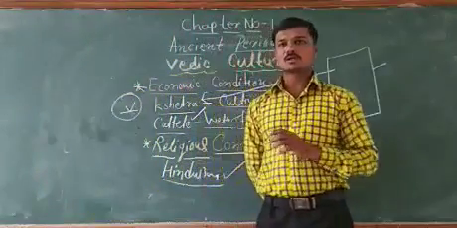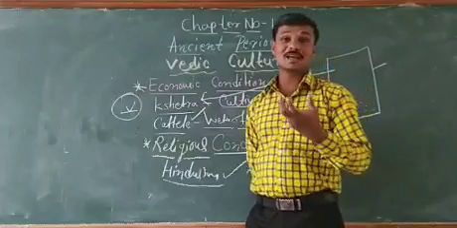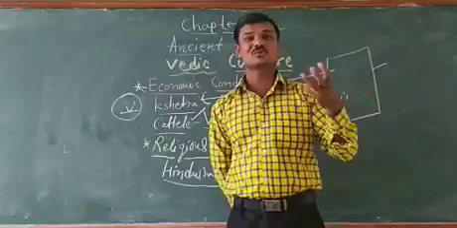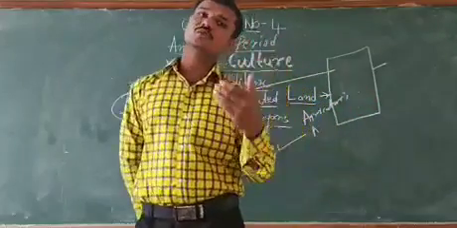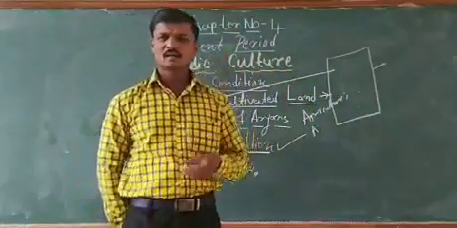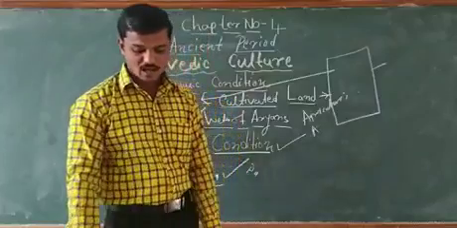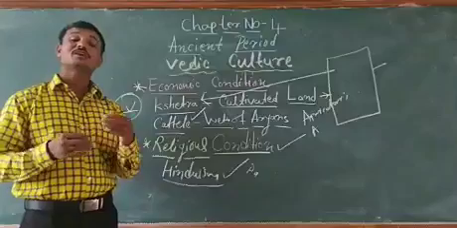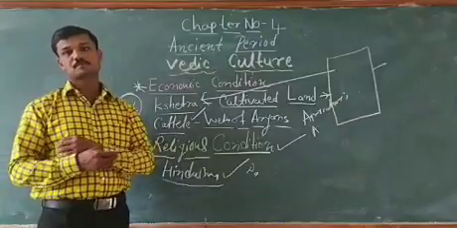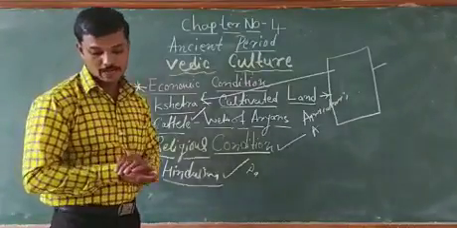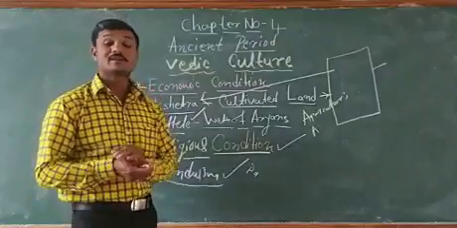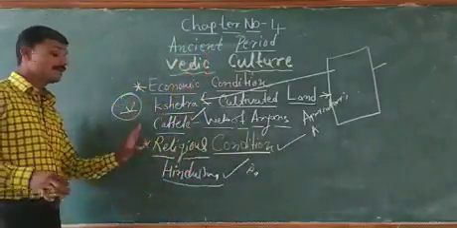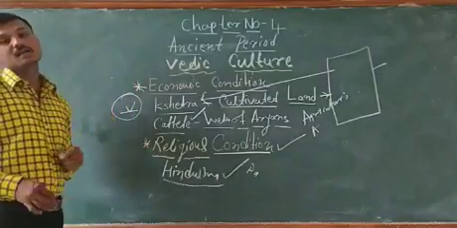To praise the gods, they composed different shlokas, whatever shlokas are included in the Rig Veda, Yajurveda, Samaveda. All these shlokas were composed by the Aryans. The rituals, that is the different methods of religion, were simple, and the yajnas and yagas were also very simple in the early Vedic period of our Vedic culture.